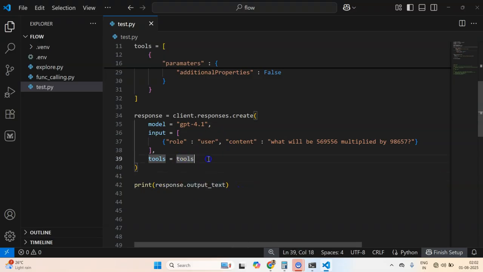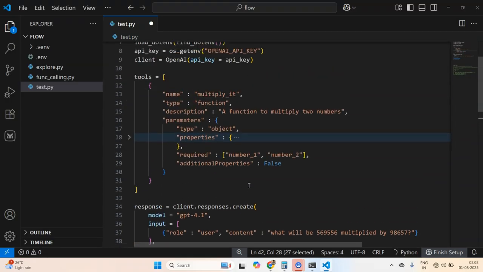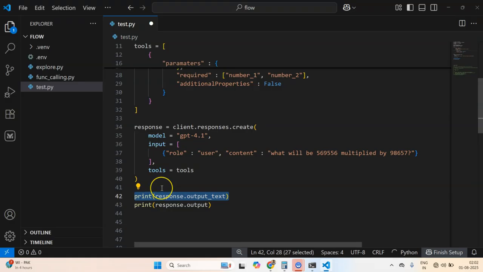It will not return any text in any case, whether I provide the tool or not. When I don't provide the tool, it will have something. But when I try to print this response.output, this will be an array of all the tool calls, and here it won't actually be executing anything right now. It will only tell you that tool calling is necessary here. Now it is up to the developer working on this project to actually call the method, call the logic.